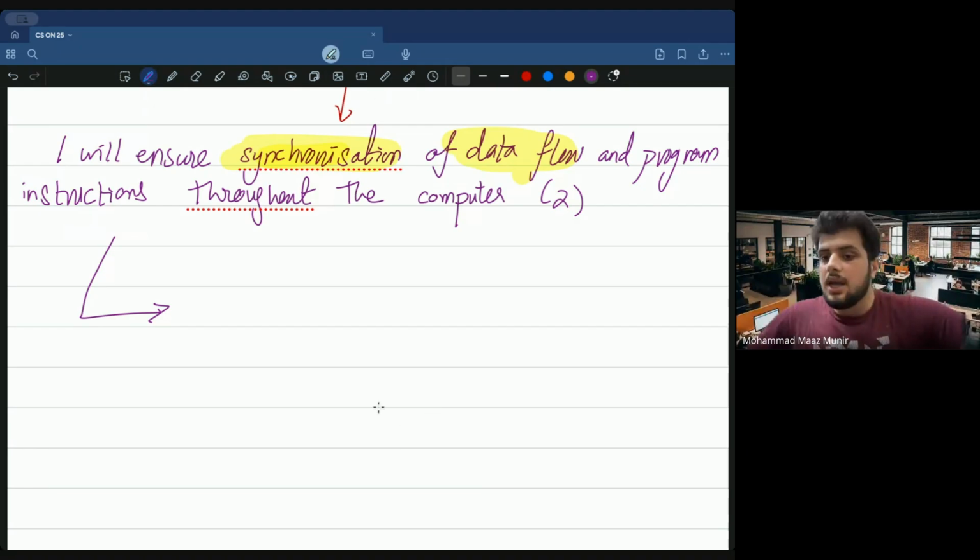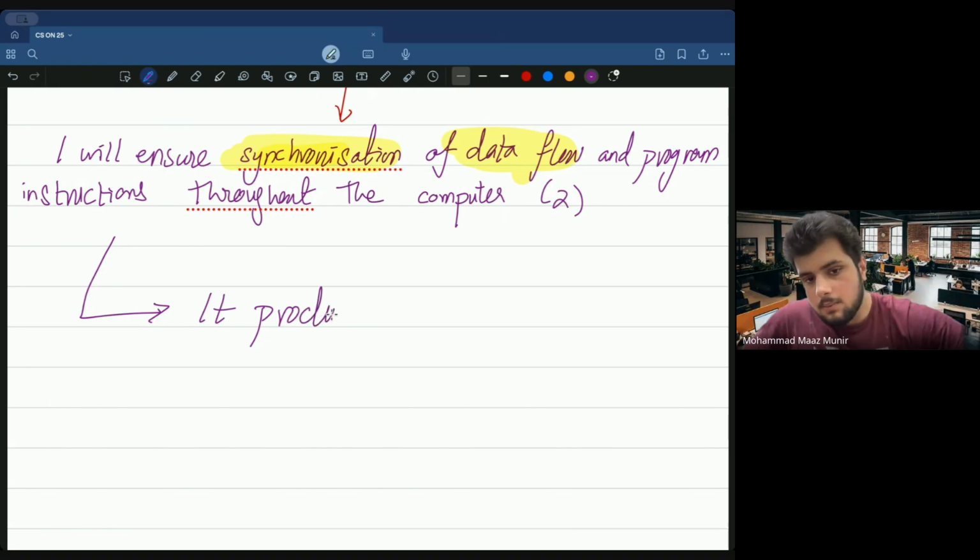The control unit basically produces timing signals. Let me write it and then we explain.